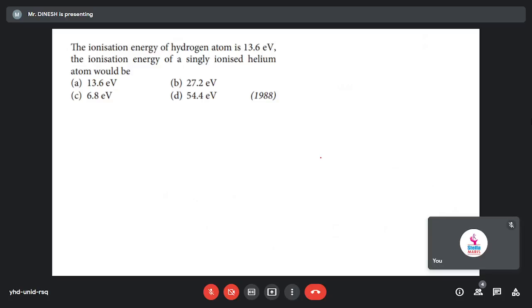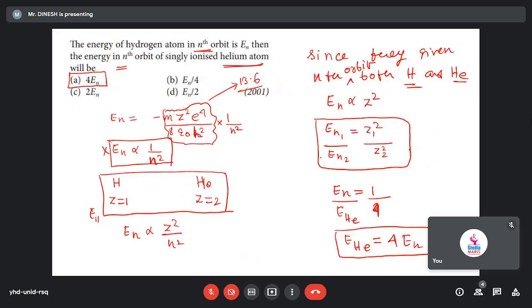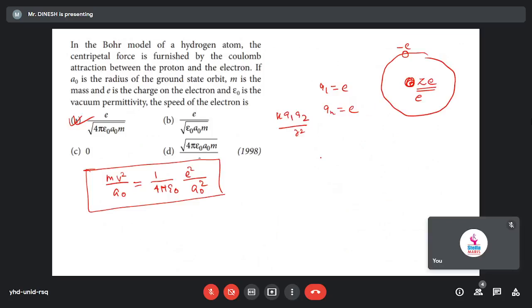So what is given here? They gave the ionization energy of hydrogen atom, and the ionization energy of single ionized helium atom. Why can't we do that? Now only we solved a problem like that, right? Energy is directly proportional to Z square, sir. So energy of helium atom will be 4 into energy of hydrogen atom, right? Yes, so that only we'll do here.